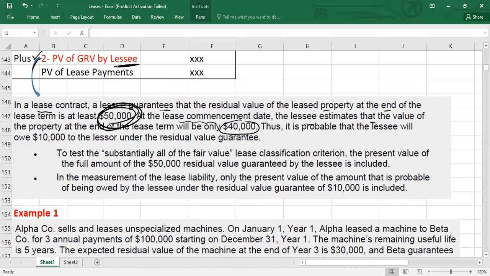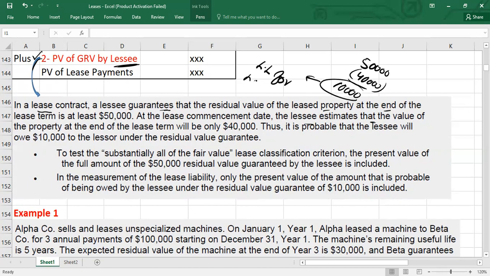But later, when we do the lessee accounting and you want to measure the lease liability for the lessee, then you will use the residual value owed by the lessee. In this scenario, the total guaranteed residual value is 50,000; 40,000 can be recovered through the sale, and 10,000 is owed by the lessee. So when you want to measure the lease liability for the lessee, we will use this 10,000.